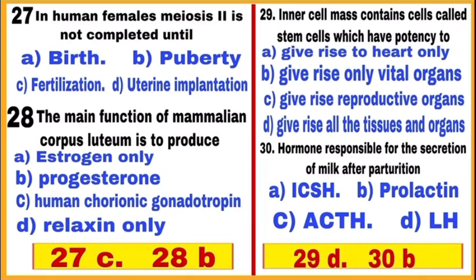So, the correct choice is D, mark D. Question 30. Hormone responsible for secretion of milk after parturition. Prolactin hormone is responsible for secretion of milk after parturition and it is secreted by pituitary. So, the correct answer is B, mark B.